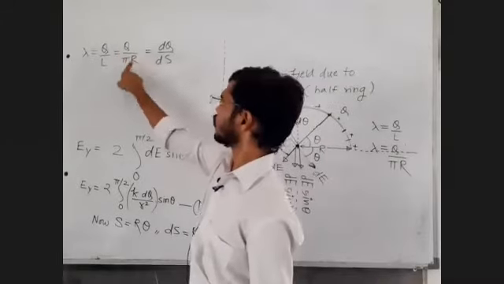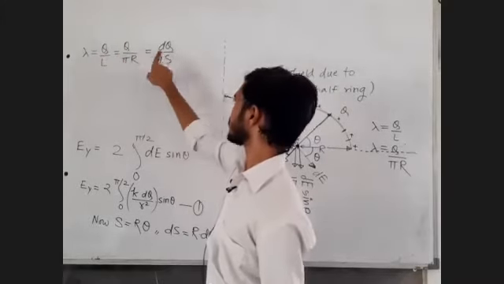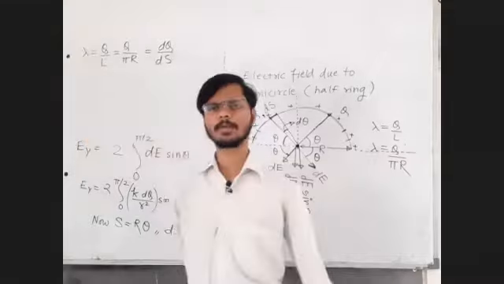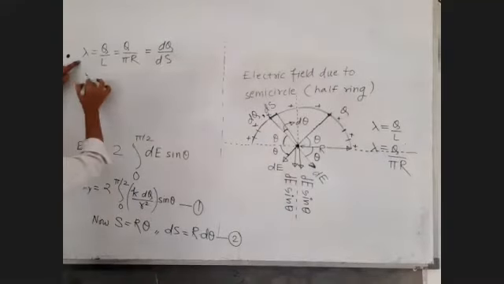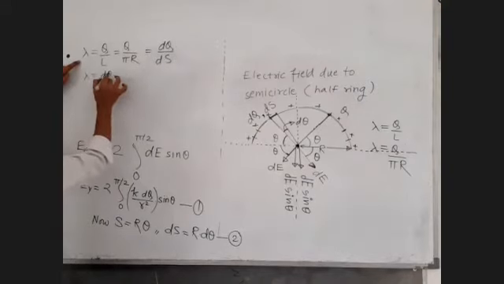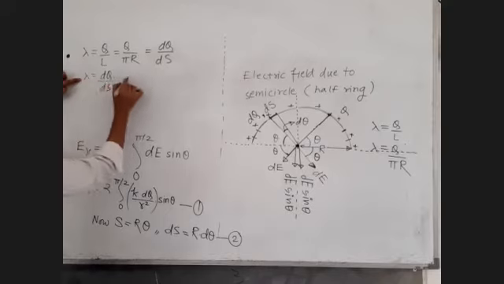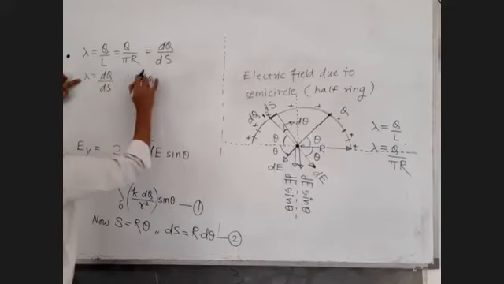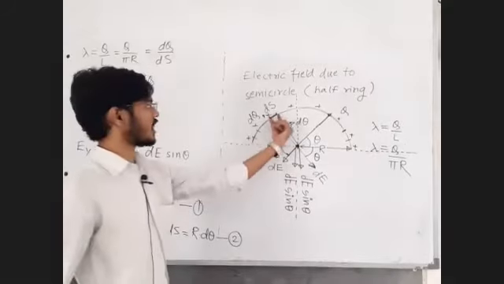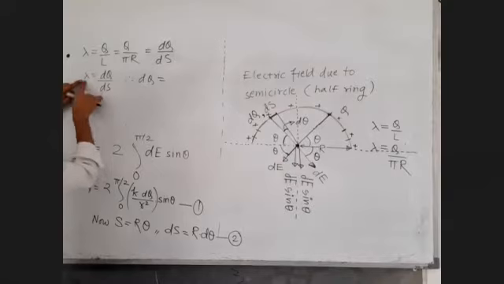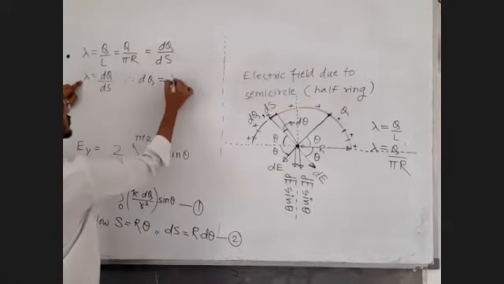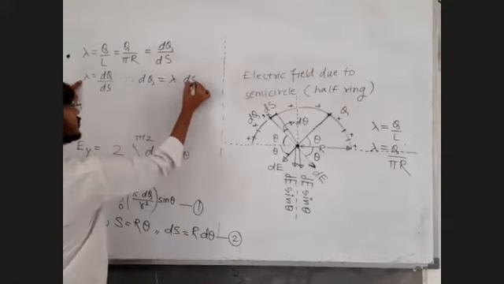Therefore, the charge on a given length ds is equal to charge per unit length into given length.